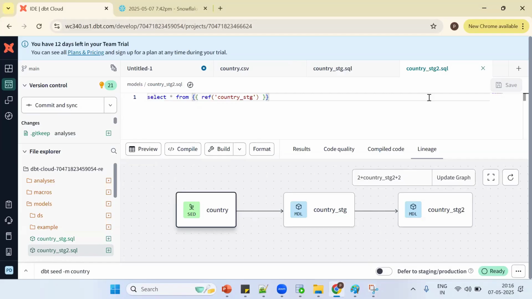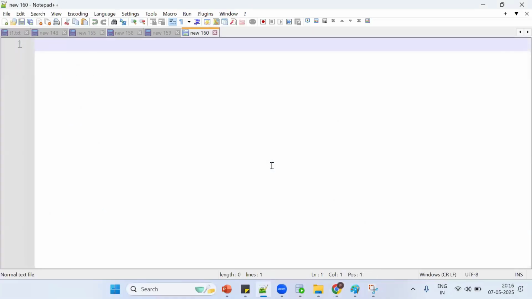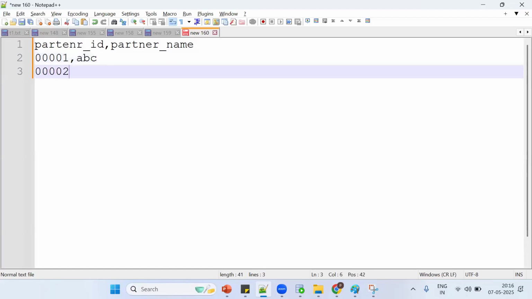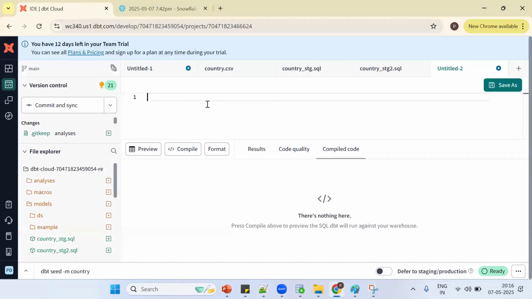Now same thing, what happened? So far good. Assume the client has given one more requirement. Suppose today we're having a scrum call, and a Jira ticket is assigned on your name saying I want to see the partner's details: partner ID, partner name. So 001 ABC, 002 CD, something like this is my data. Now I want to access this data in Snowflake or DBT. If I want to access it in DBT, where should I put it? I should save it in Seeds.